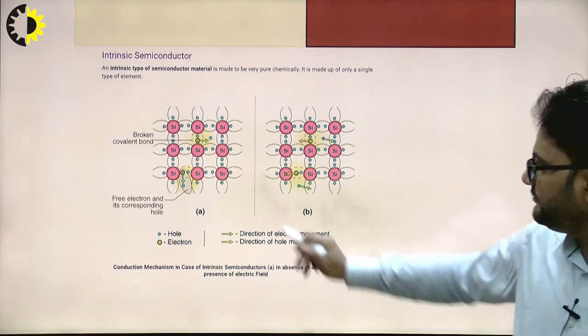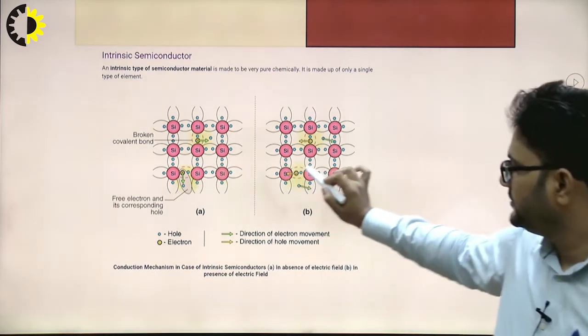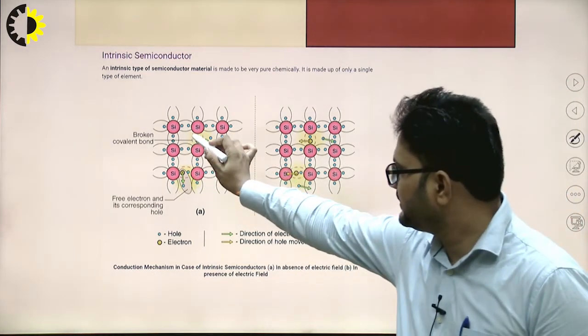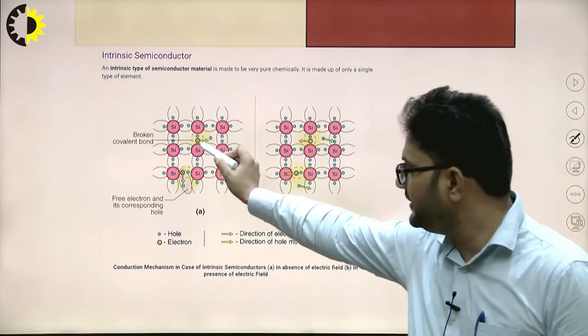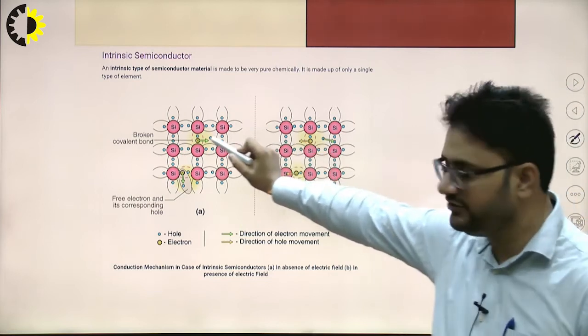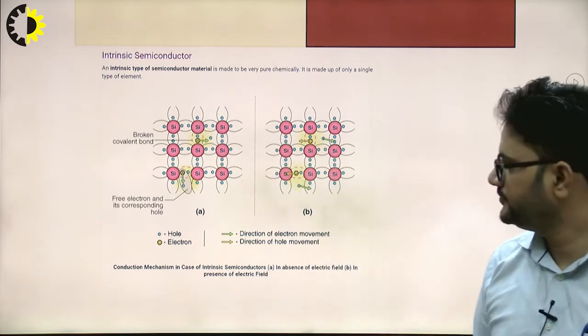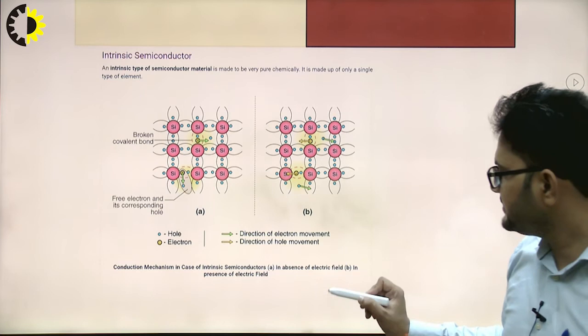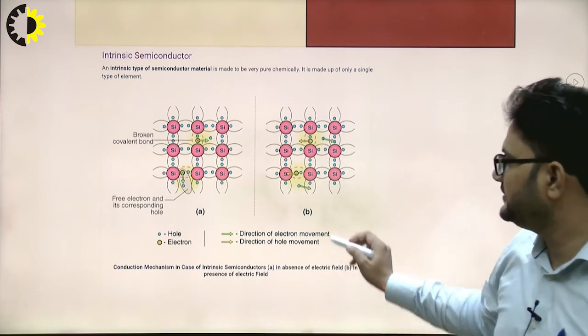As you can see from this diagram, this is the silicon atom, bonded with the other atoms with covalent bonds, in the absence of an electric field.